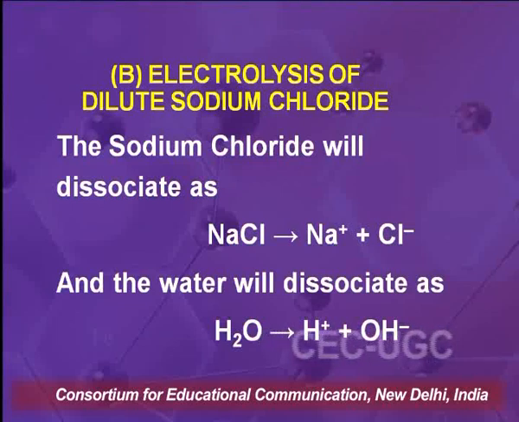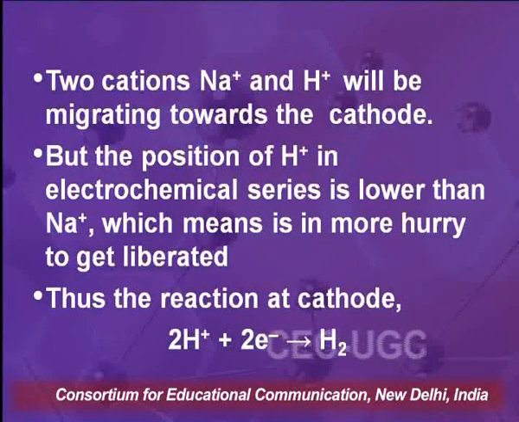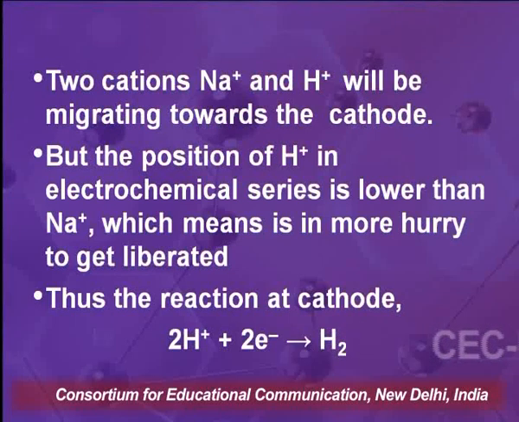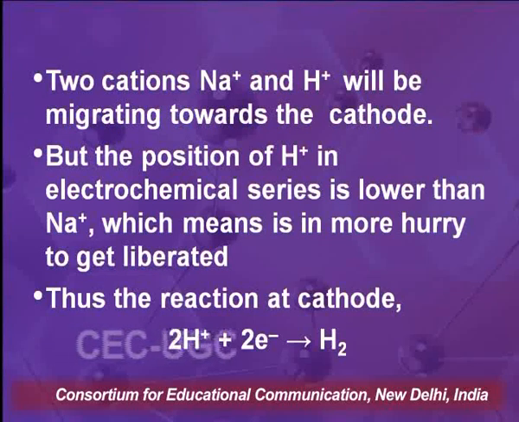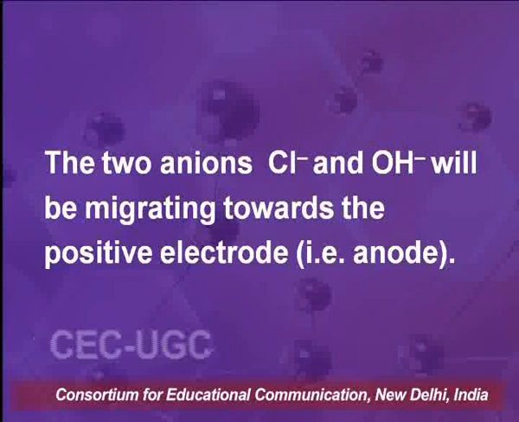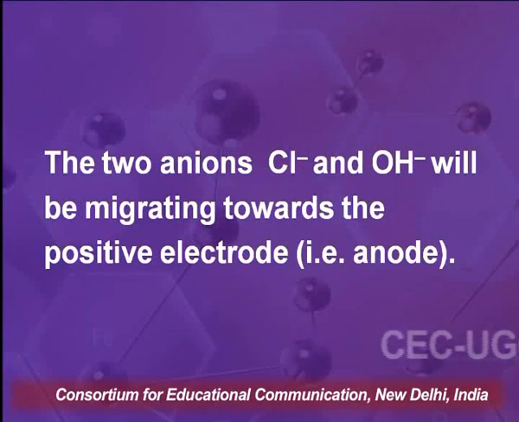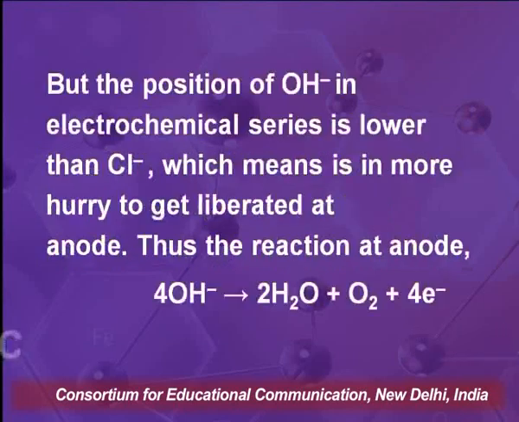If we have electrolysis of sodium chloride, it will provide sodium ions and chloride ions, and water will give H+ and OH-. Again, we will be having sodium ions and H+ ions migrating towards the cathode, and according to the electrochemical series, H+ will be in a hurry to get liberated, and thus the reaction will be 2H+ plus 2 electrons to give H2. And again, the two anions that are migrating towards the anode are chloride ion and hydroxide ions.